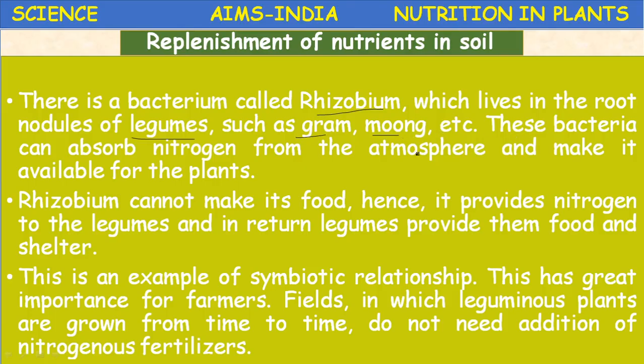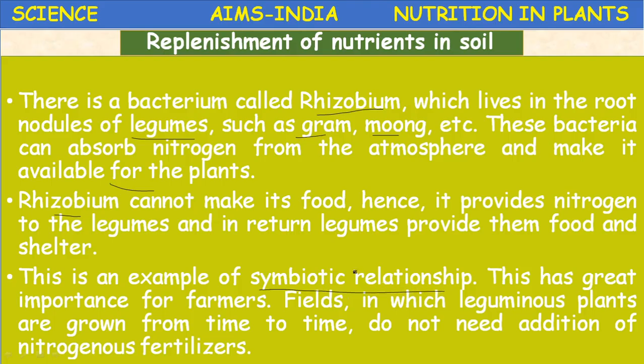These bacteria absorb nitrogen from the atmosphere and make it available for the plants. Rhizobium cannot make its own food, hence it provides nitrogen to the leguminous plants, and in turn the legumes provide the bacteria food and shelter. This is a good example of a symbiotic relationship.